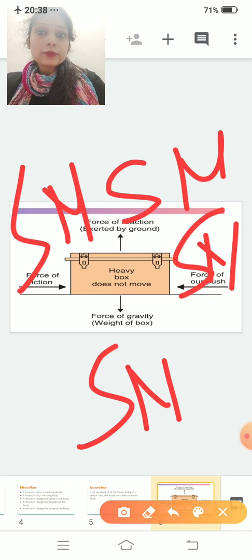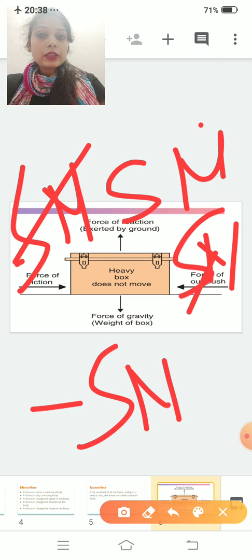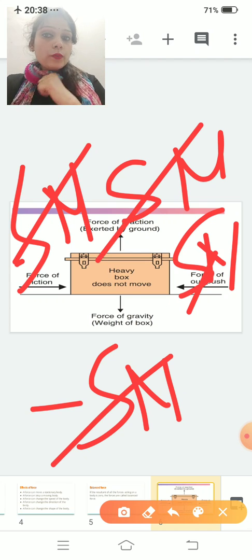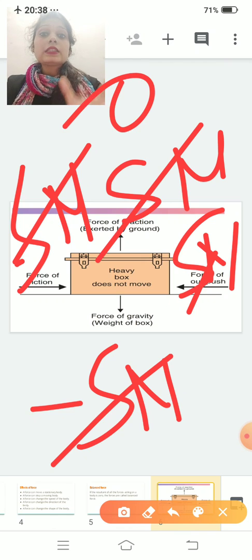I told you that force is a vector quantity. If the force of push is positive, the force of friction will be negative. If the force exerted by the ground is positive, then the force of gravity will be negative. So this 5 will cancel this 5, and this 5 will cancel that 5. So your resultant force is 0. That means no net force is acting on it. So this box will not move this side or that side. Clear?